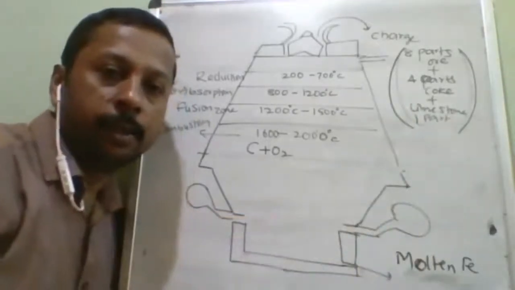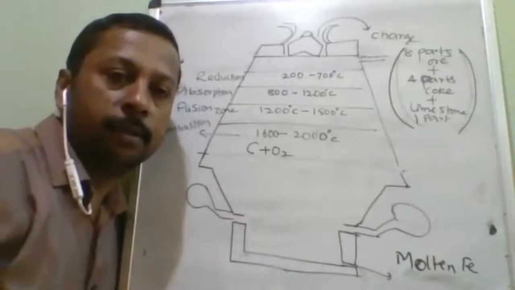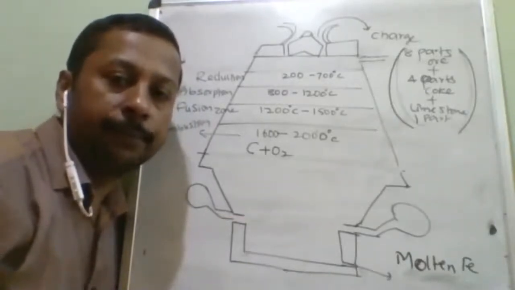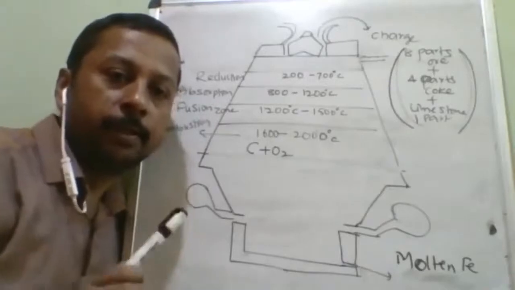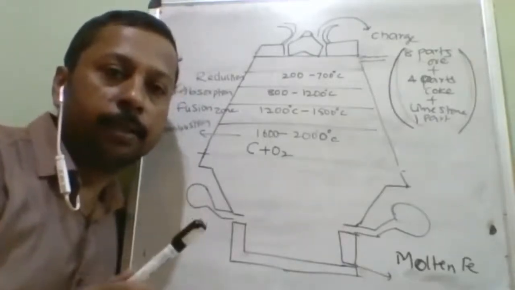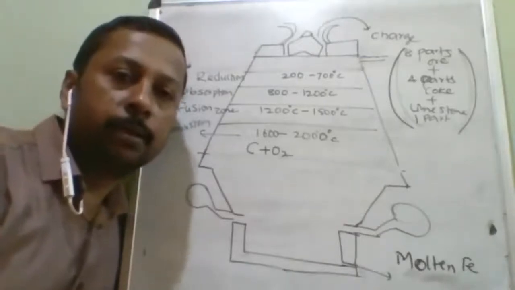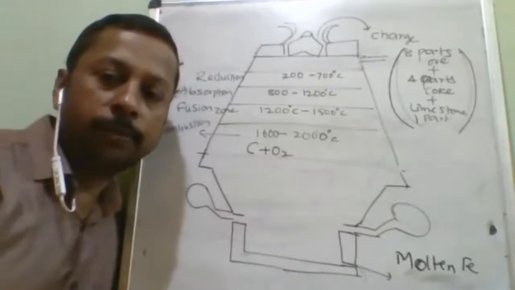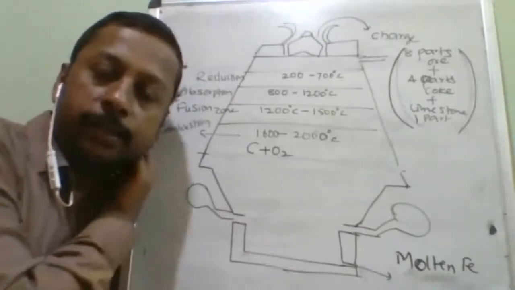What is flux? Flux is a substance which will eliminate the gangue in the form of slag.